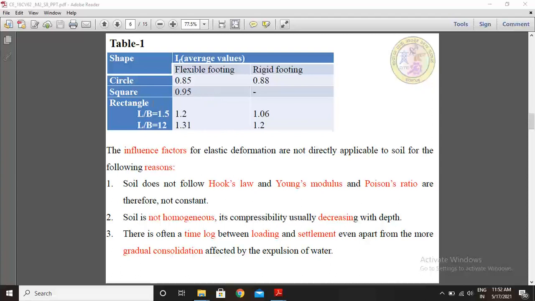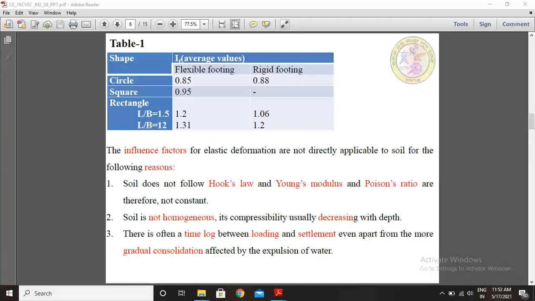If the footing is rectangular, based on the L by B ratio is 1.5 and your footing is flexible footing, IF value consider 1.2. If rigid footing, IF value consider 1.06.